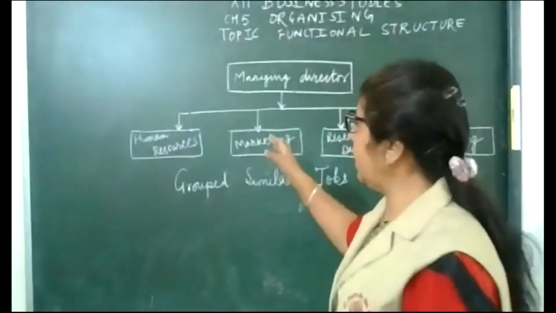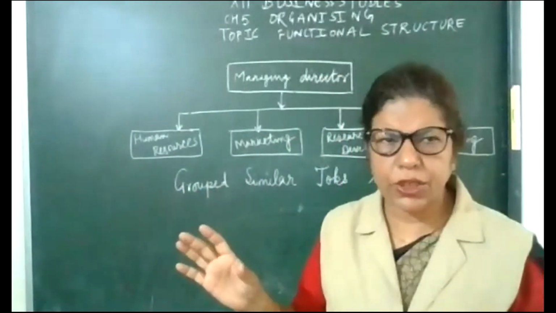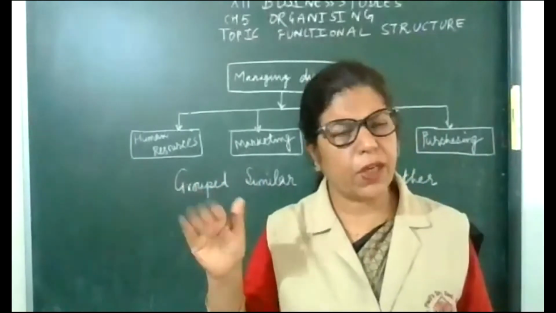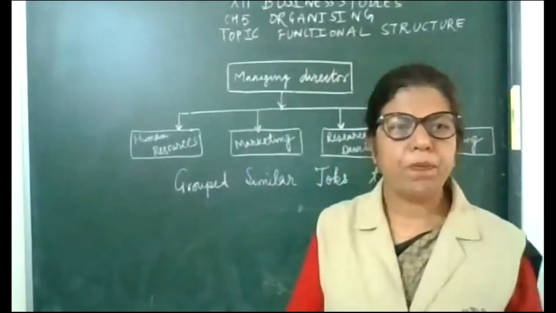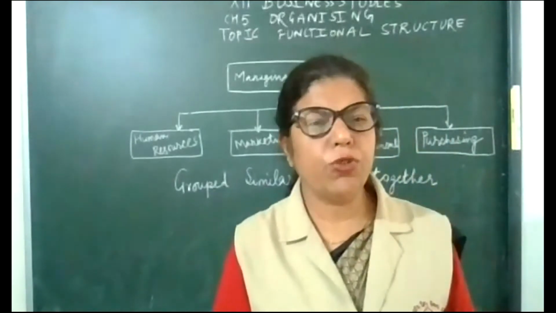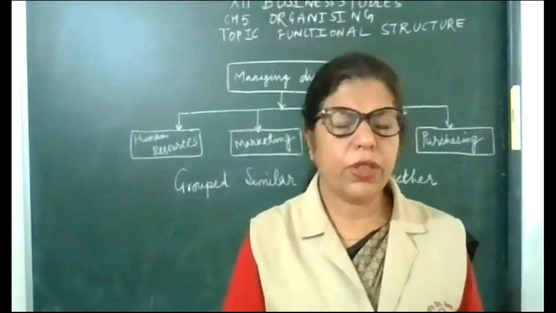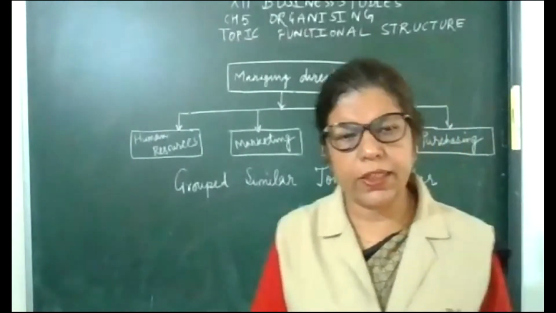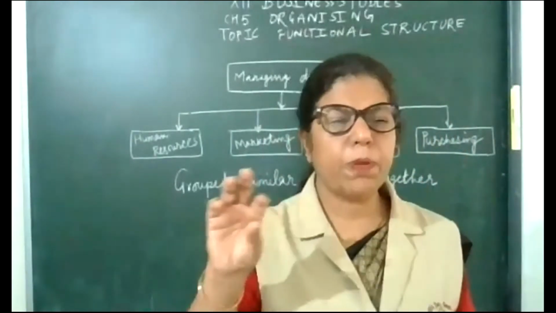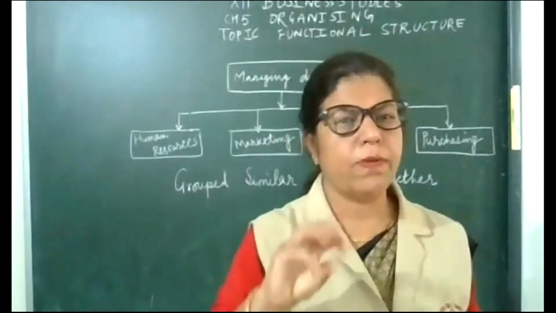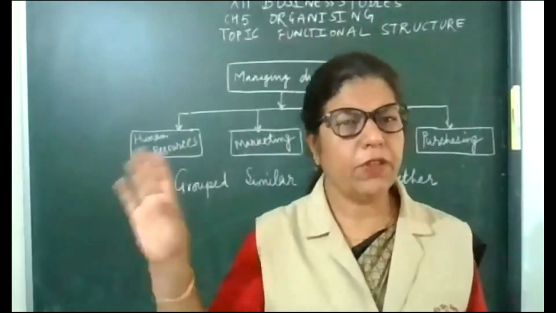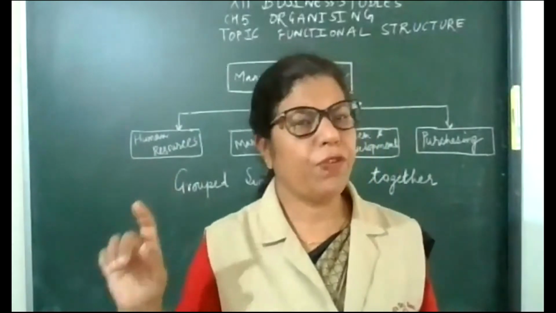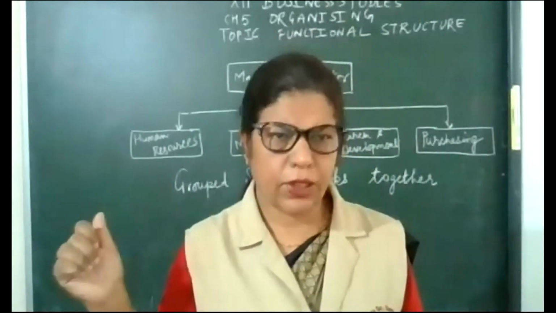Like here, in a simple organization, there are 4 or 5 functions. First is HR. HR means human resource. This department is related with workers, persons, their problems, their grievances. So first group is HR.